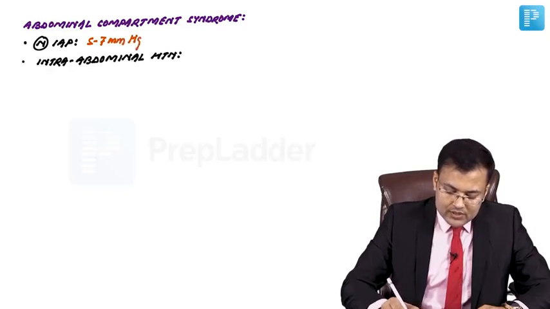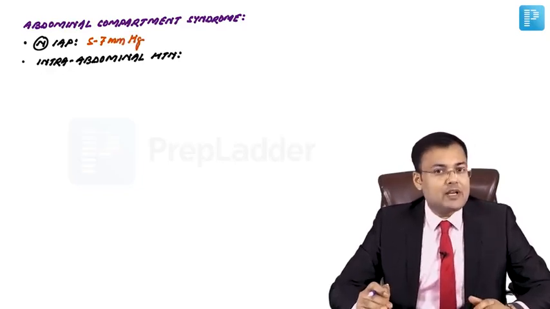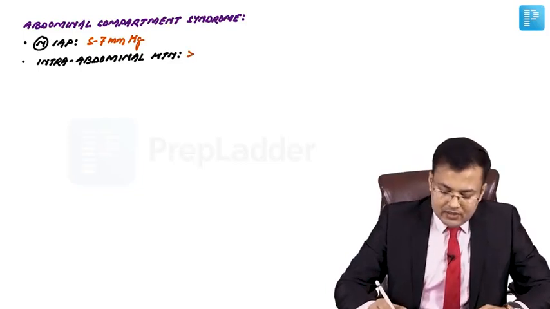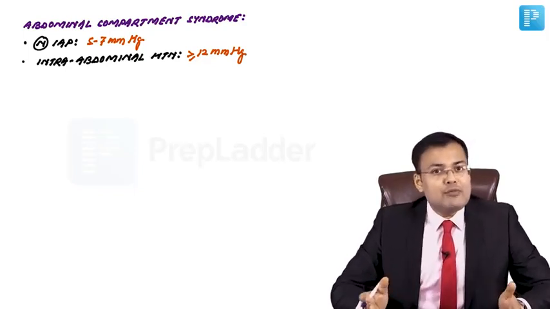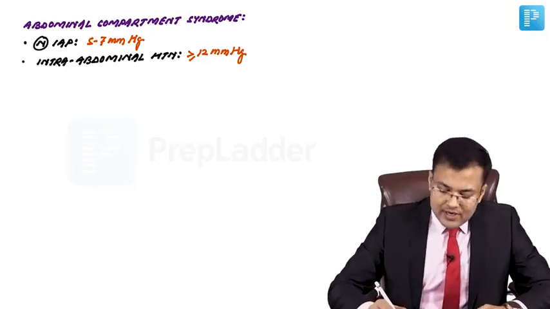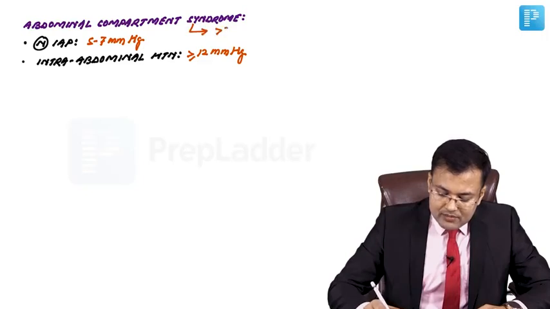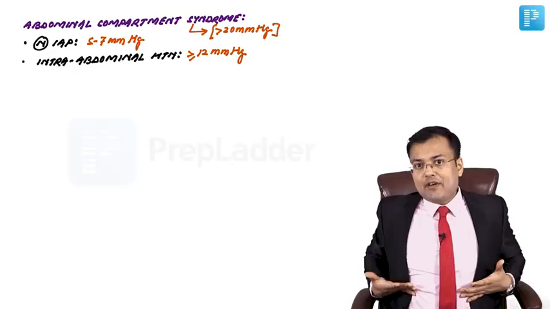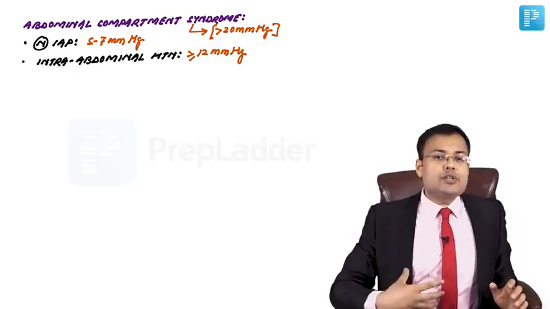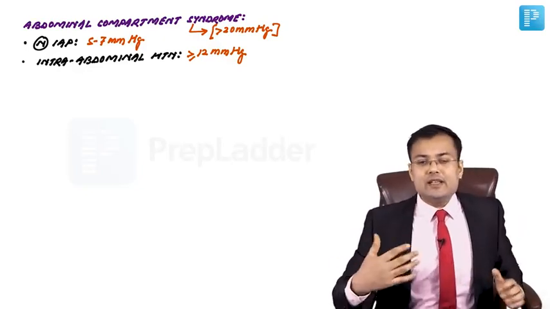Okay. And what's the definition of intra-abdominal hypertension? Whenever the intra-abdominal pressure is more than 12 mmHg. Now, abdominal compartment syndrome: whenever the intra-abdominal pressure is more than 20 mmHg. What is the effect? Whenever the pressure is more than 20 mmHg, the diaphragm is pushed up and there is compression of IVC and vessels in the abdomen.